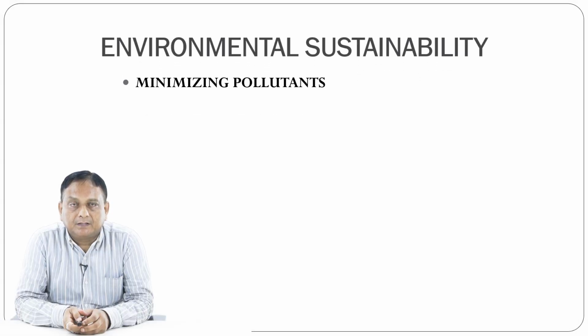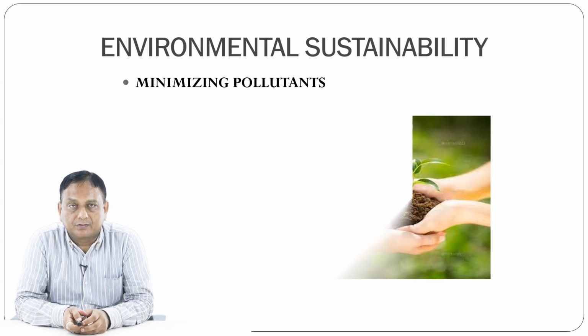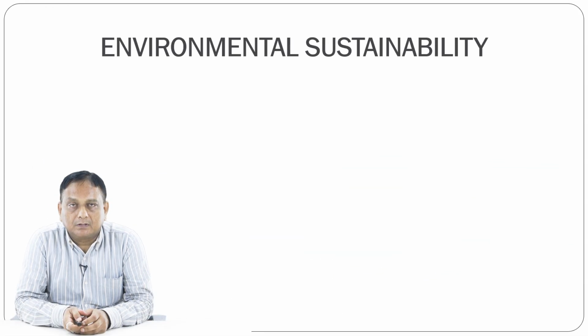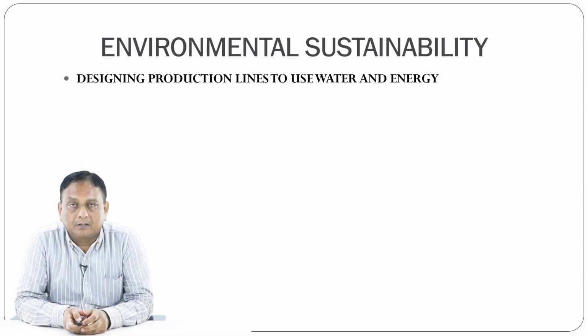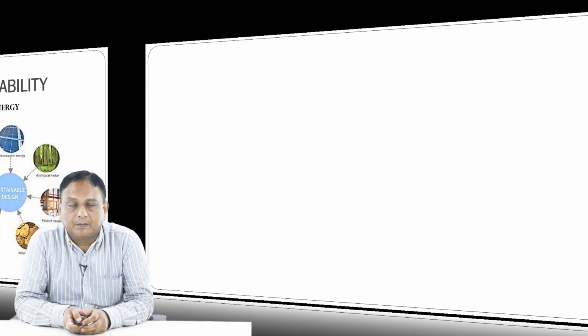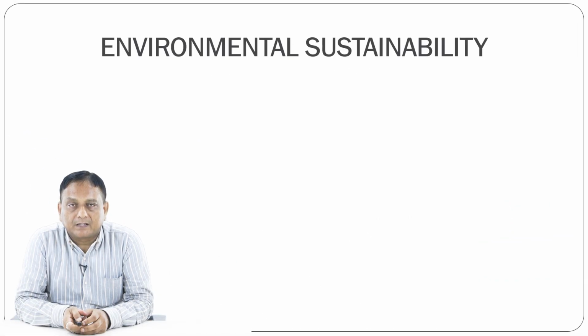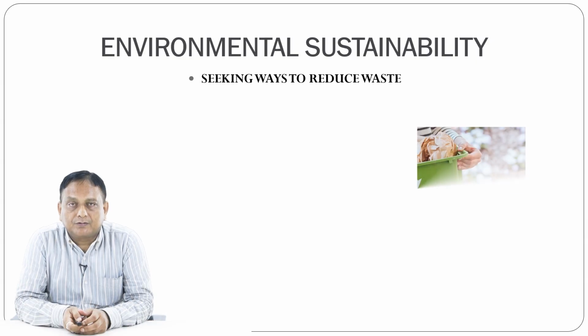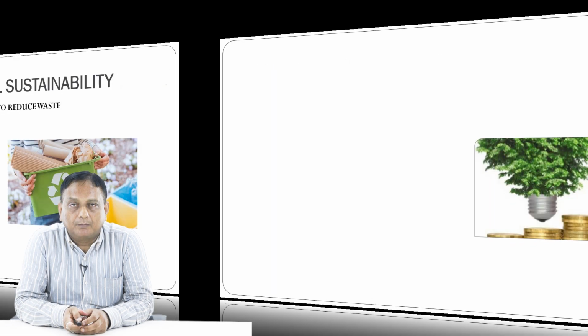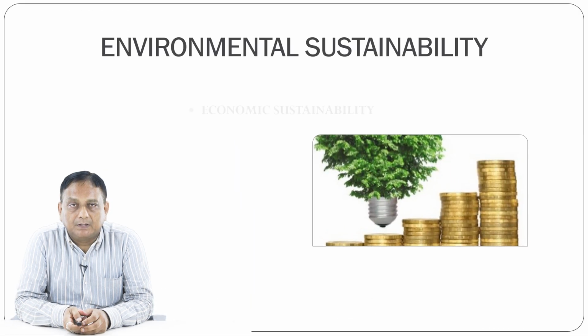It minimizes the pollutants in the environment. When we are talking about environmental sustainability, designing the production lines to use water and energy efficiently is very important in sustainable development. Seeking ways to reduce waste is a very important aim of environmental sustainability.